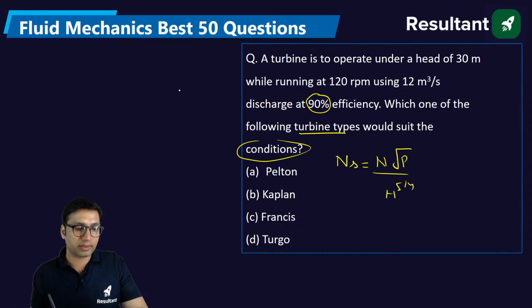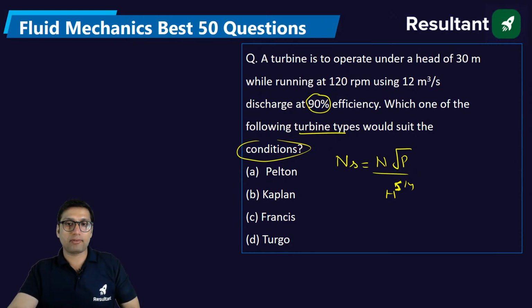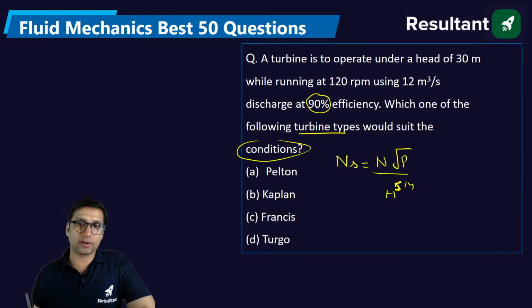Okay, so that is not the formula. For turbine this will be 5/4. For pump it will be 3/4. And in the case of pump, it will be square root of discharge, not power. So you are getting confused between the two formulas.